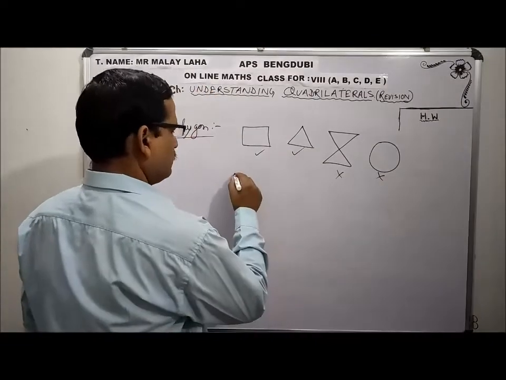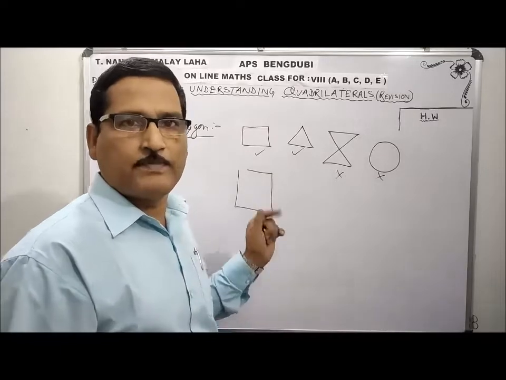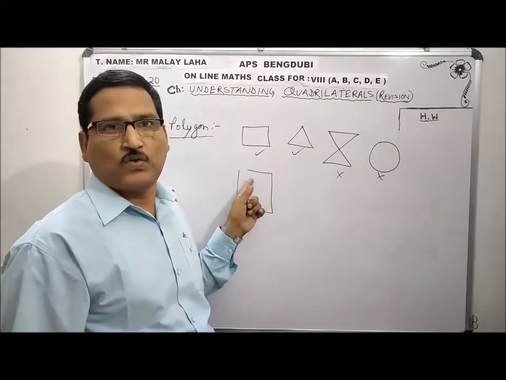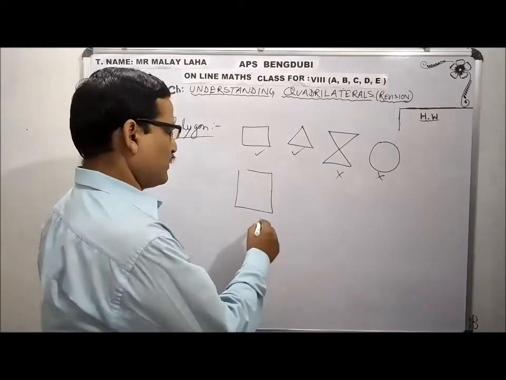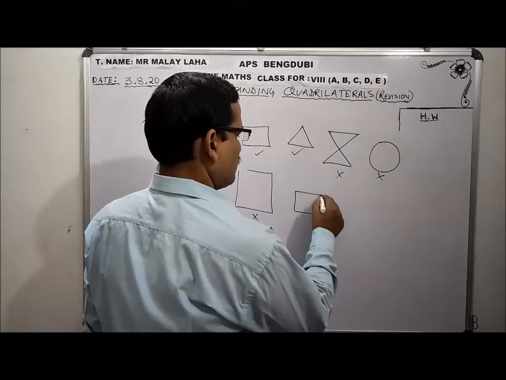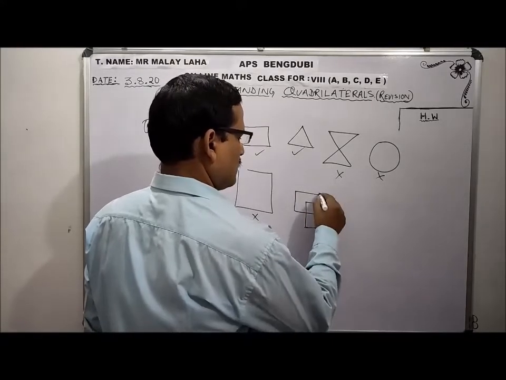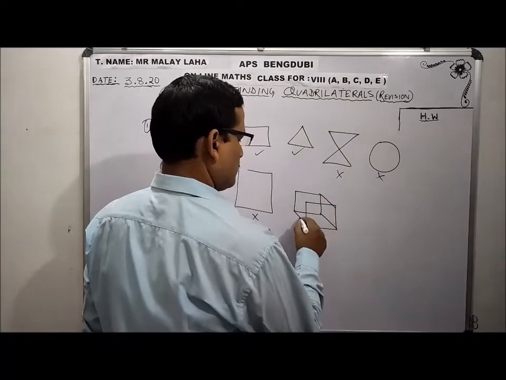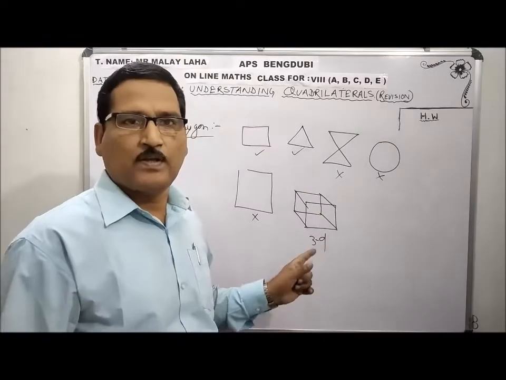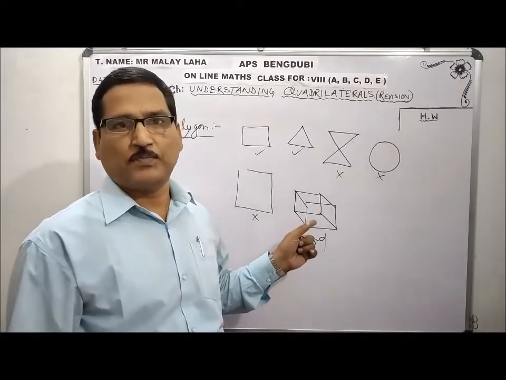Okay. Now, this figure is made by line segments, but it is open. It is not closed. That's why it is not a polygon. Now, if I draw this one, this is a 3D object. Is this a polygon? No. It's a 3D shaped object. It is not a polygon.